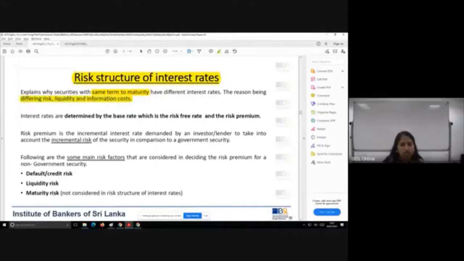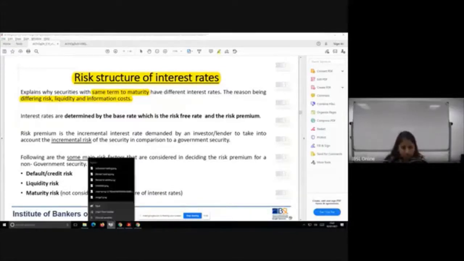Now, according to this concept, the difference between these two products' interest rates is that there is a difference in risk level, a difference in liquidity level, and a difference in the information cost. Because of those, one is having a higher interest rate than the other. Now, we know interest rate can be broken down into two major categories: the risk-free rate and the risk premium.